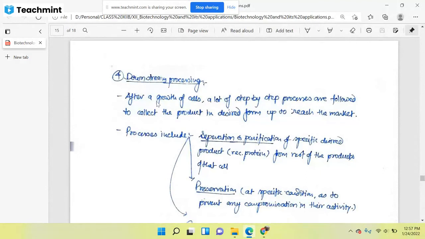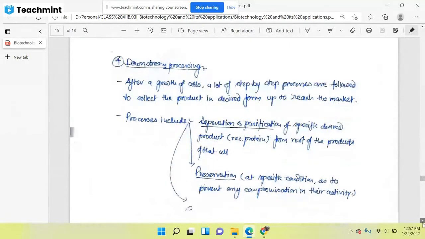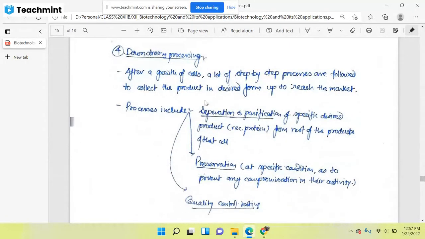So after growth of the cells, a lot of step-by-step processes are followed to collect the product in the desired form, up to reaching the market. Before providing the product, the enzyme or the protein, in the market, we have to do some processing. And what are these steps? All these processes will be called downstream processing. So here we will do separation and purification of a specific desired product or protein.